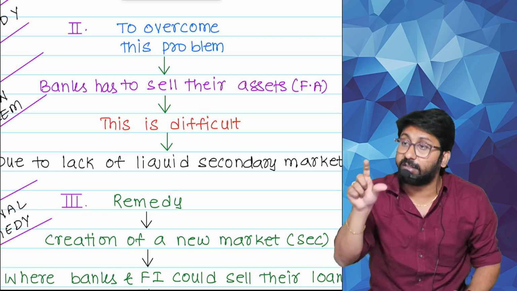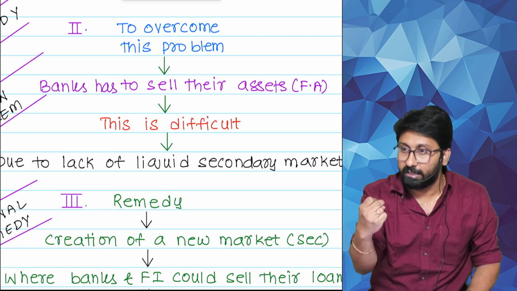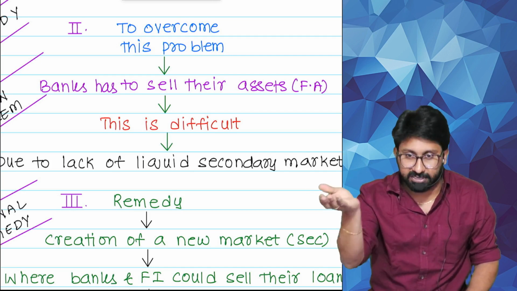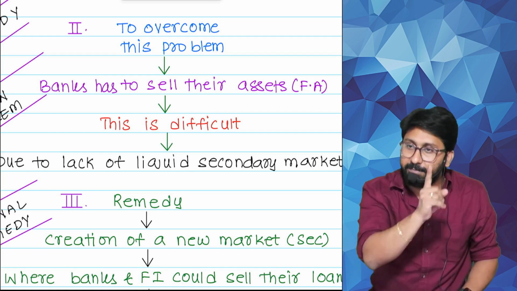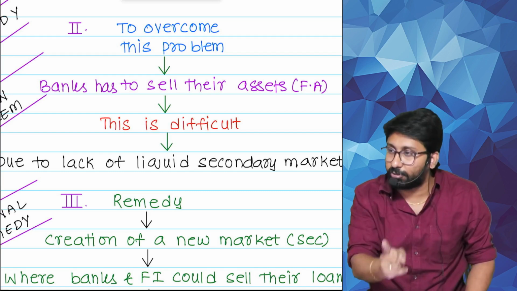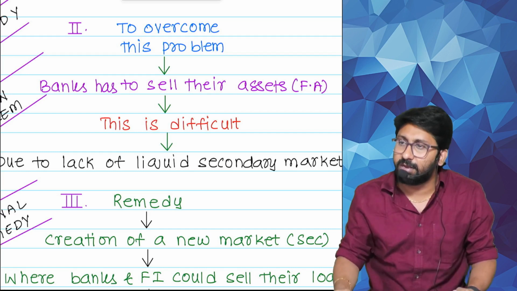Every product in the world has two markets: primary market and secondary market. Primary market is like the manufacturer. Secondary market is like the retail market. A phone is manufactured by the main company. They will sell to distributors and retailers. Retailer sells to the public. Clear or not, everyone?